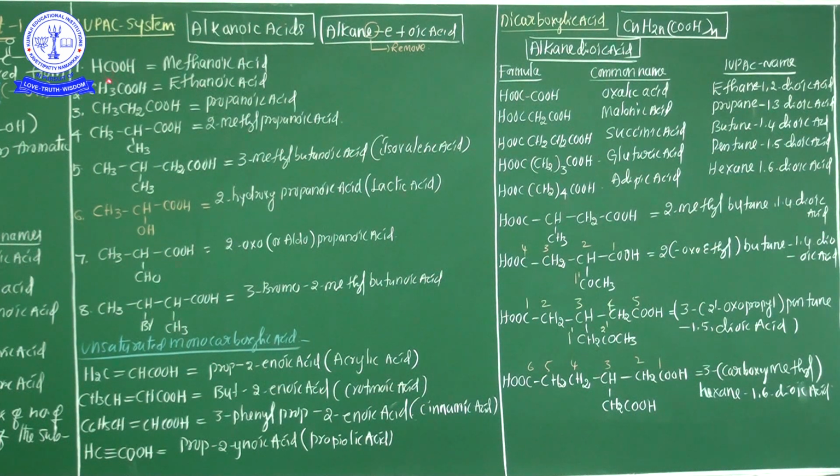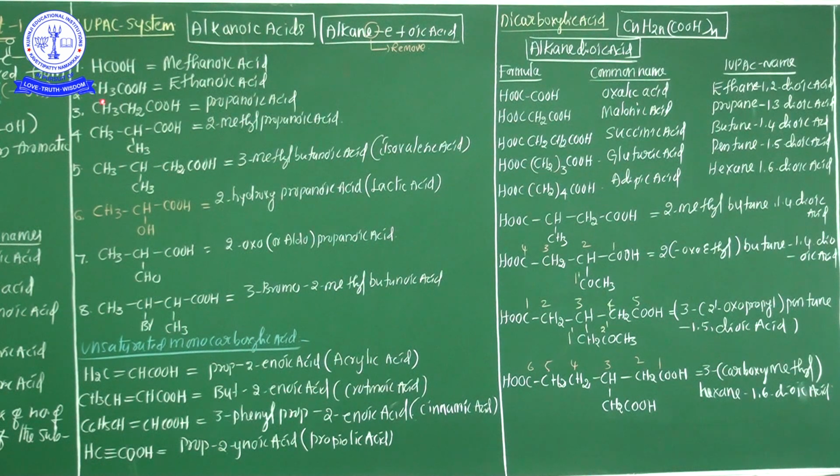HCOOH, actually, in common name is formic acid, which I already very clearly explained. From the common naming point of view, the acids are based on the sources of origin. Now here in HCOOH, only one carbon is there. One carbon means meth. So this compound name is methanoic acid. Clear? It is methanoic acid. So methane plus oic, E should be dropped, completely methanoic acid.